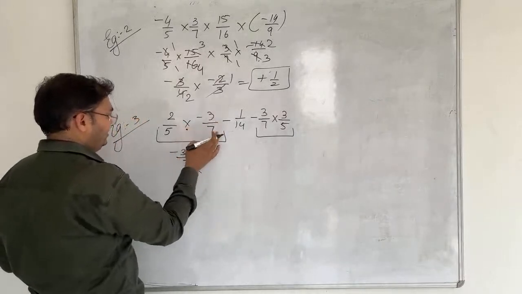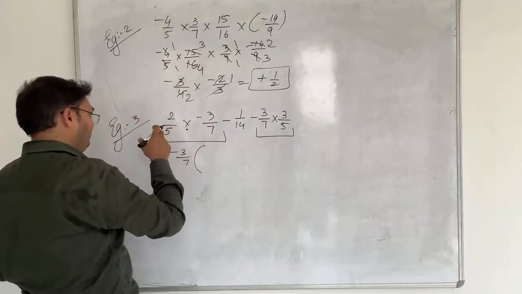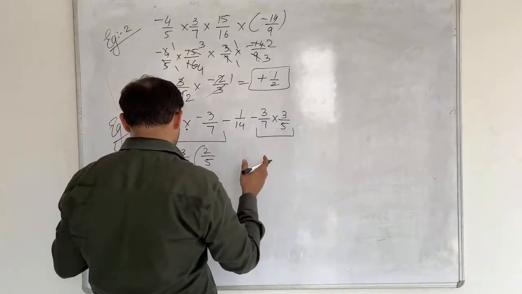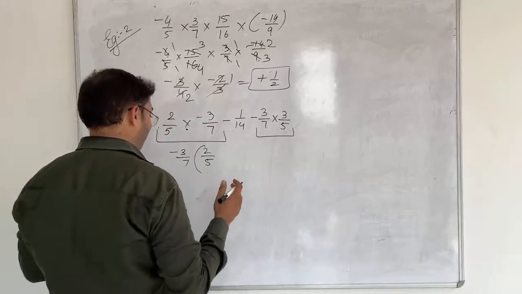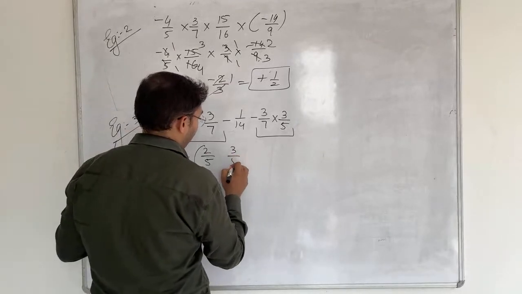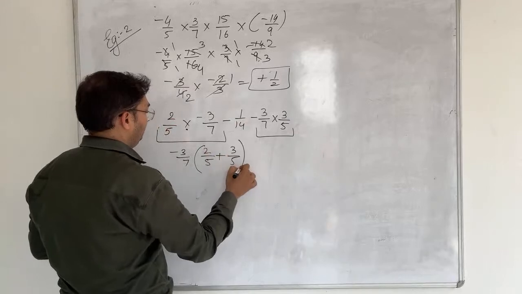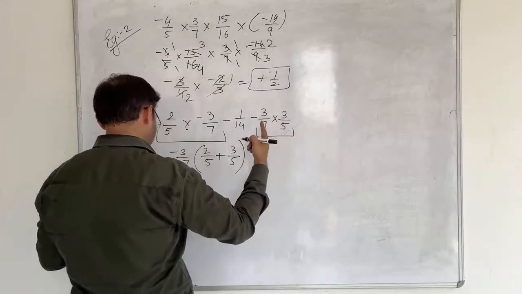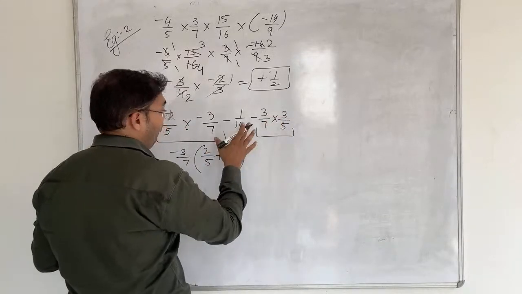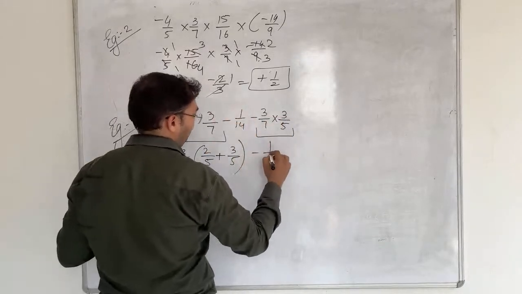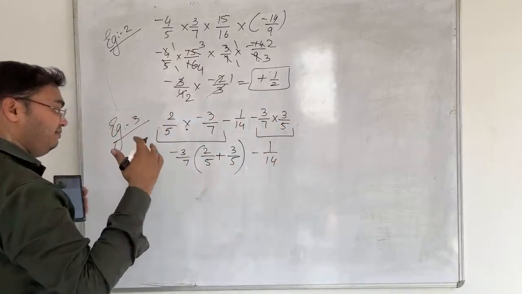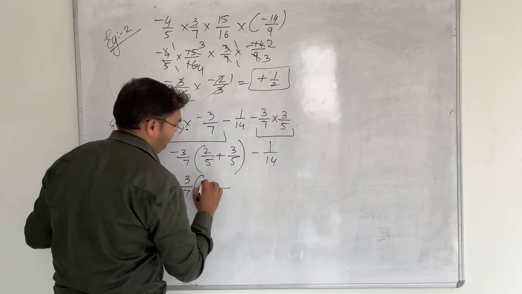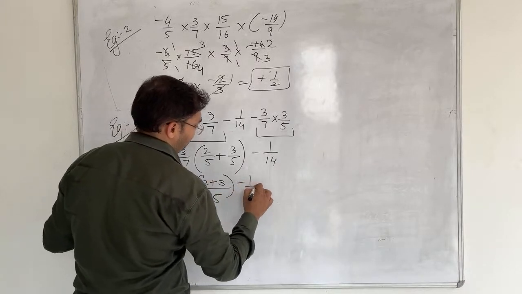From this bracket, if minus 3 upon 7 is taken out, what is left out? 2 upon 5 is left out, and from the other bracket 3 upon 5 is left out, and in between we will have a plus sign, because 2 upon 5 has a plus sign and 3 upon 5 also has a plus sign. What is left out? This minus 1 upon 14, which we keep at the last. So here minus 3 upon 7 bracket, 2 upon 5 plus 3 upon 5, minus 1 upon 14.